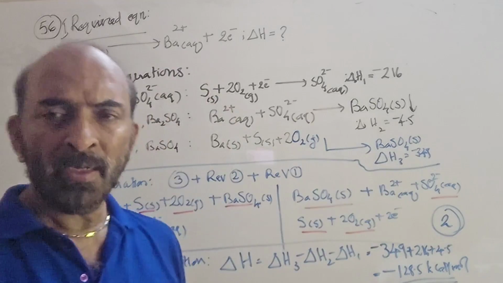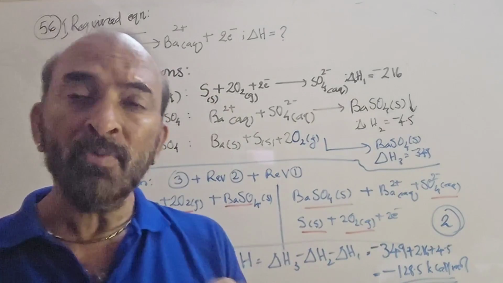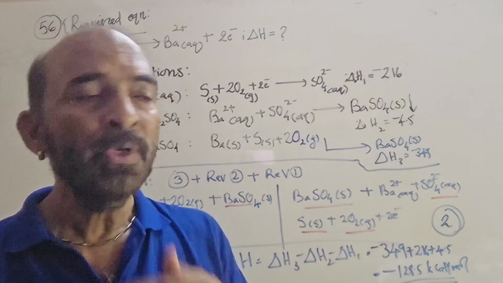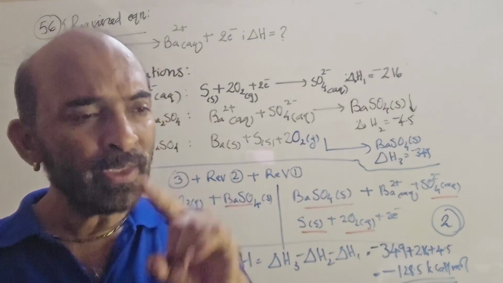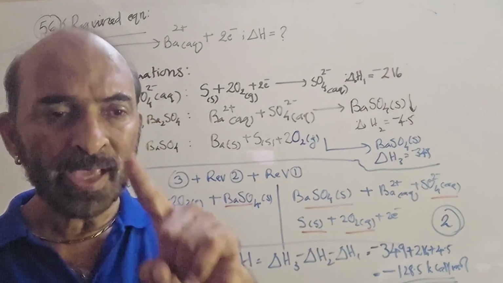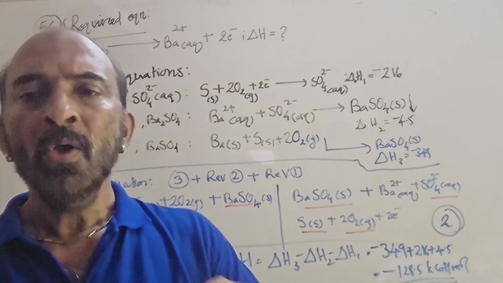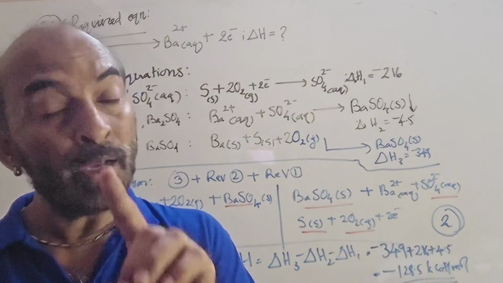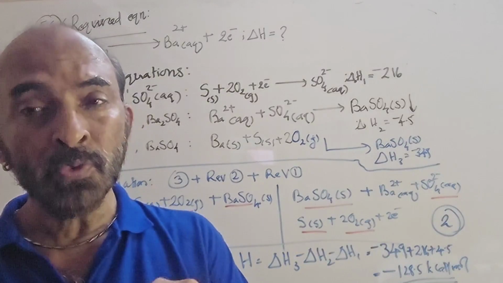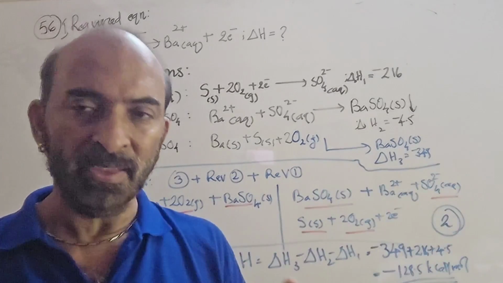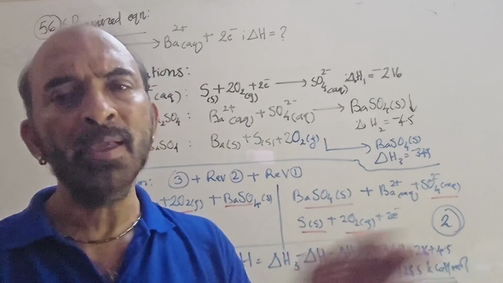Once again, once we apply Hess's law, many terms get cancelled. For cancellation, you cannot cancel X solid with X gas, or half X2 solid with X solid. They won't cancel because thermodynamically they are different.